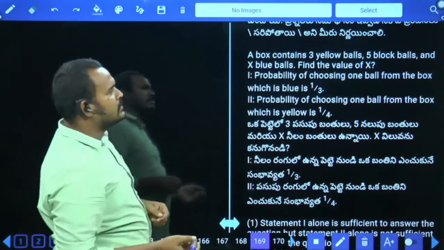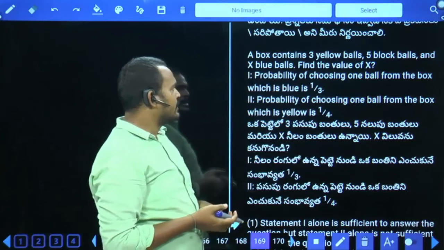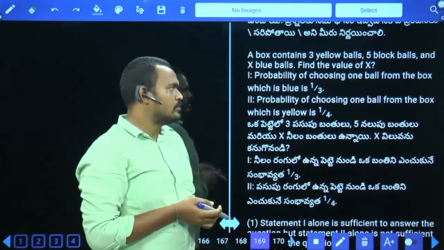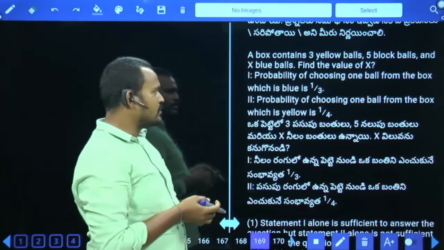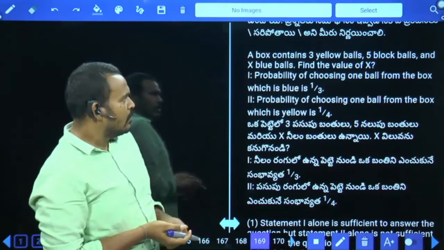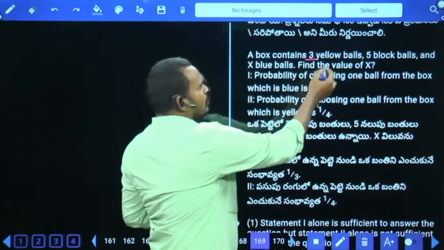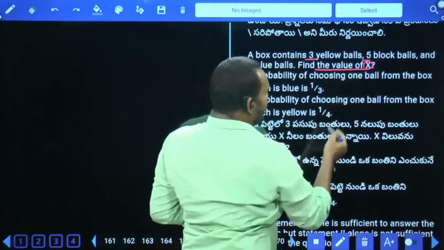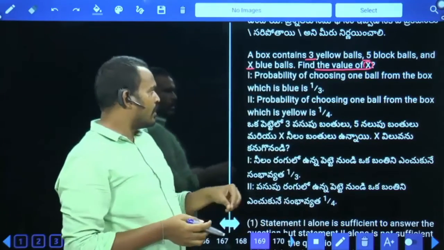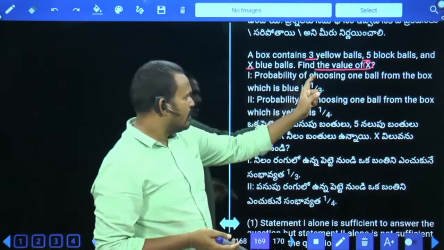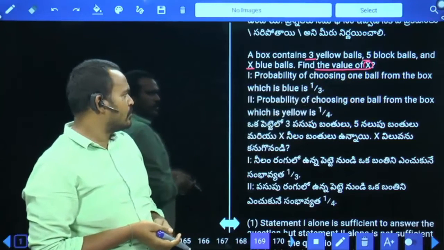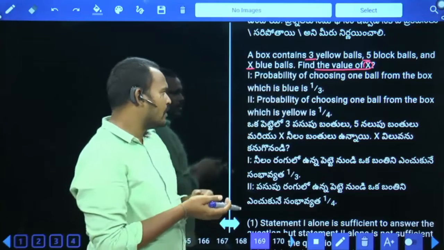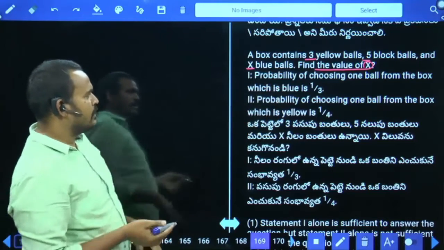A box contains 3 yellow balls, 5 black balls and X blue balls. Find the value of X. And the first one, the probability of choosing one ball from the box which is blue is 1/3. Here, 3 yellow balls, 5 black balls and X blue balls, and we need to calculate the number of blue balls. The blue probability is given. Solving, we get the X value.